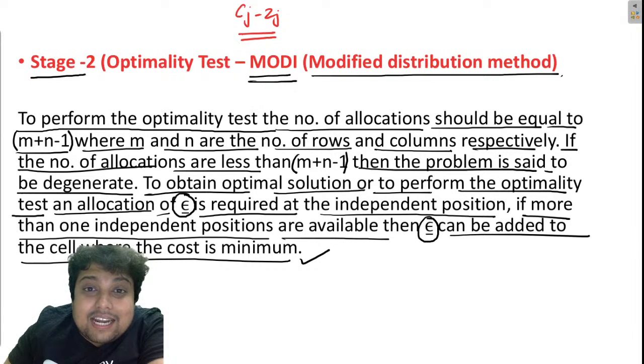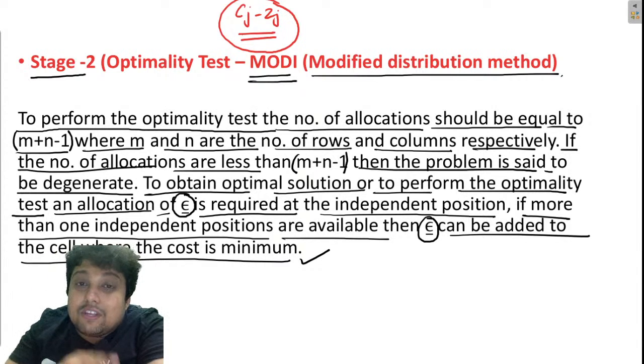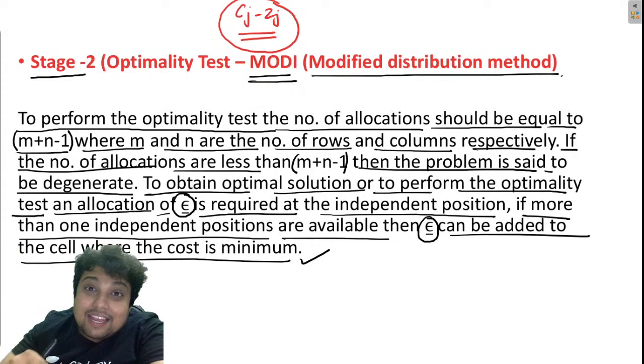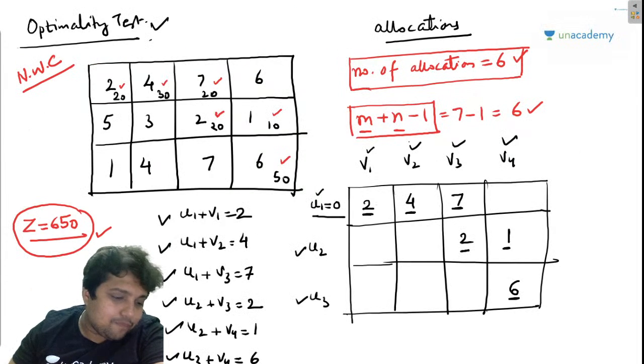So the idea is that if we can calculate Cj minus Zj, it will tell us which non-basis variables should be inside the table, should be getting the packets of Maggie, so that we can decrease the transportation cost.